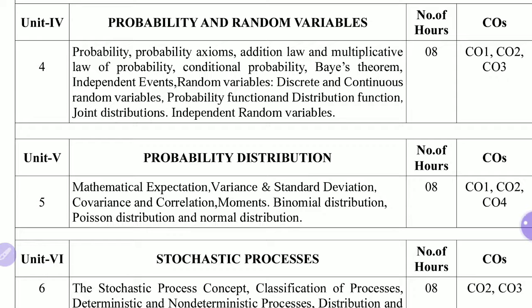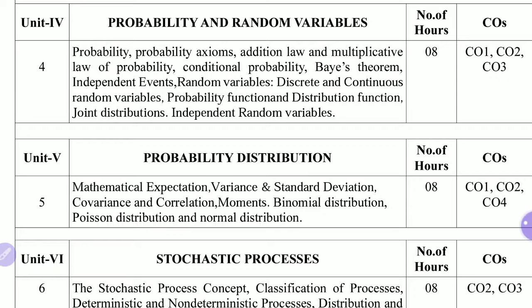Now after studying probability and random variables, the meaning of probability and random variables, we are going to have probability distribution in our syllabus. So in probability distribution, we are going to study different types of probability distributions, like binomial distribution, Poisson distribution, normal distribution, etc. Along with this, we have some definitions of variance, mathematical expectation, standard deviation, covariance and correlation. Also moments in this particular unit. A total of 8 hours is required to finish this unit also, and it satisfies the outcomes CO1, 2 and 4.